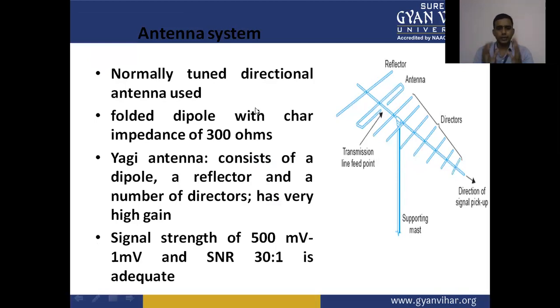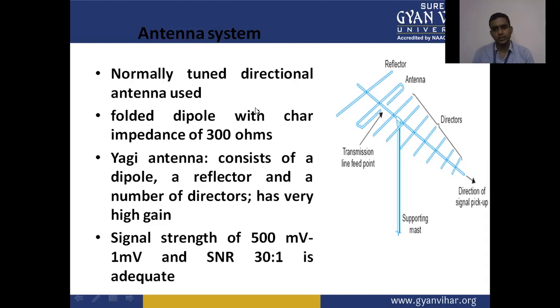Now, the antenna system, which is used in receiving the signal in the TV transmission system, is used in the TV receiver system. Normally, a tuned directional antenna is used. We know that a directional antenna is an antenna used to get the signal from a particular direction.